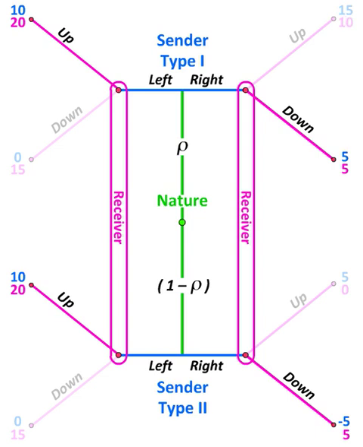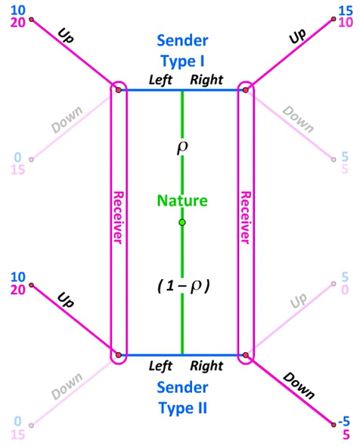Now suppose that we change the magenta payoff of 0 in the upper right corner to a 10. In other words, if a sender of type 1 sends a signal right, and the receiver responds by playing up, we're changing the receiver's payoff from 0 to 10.